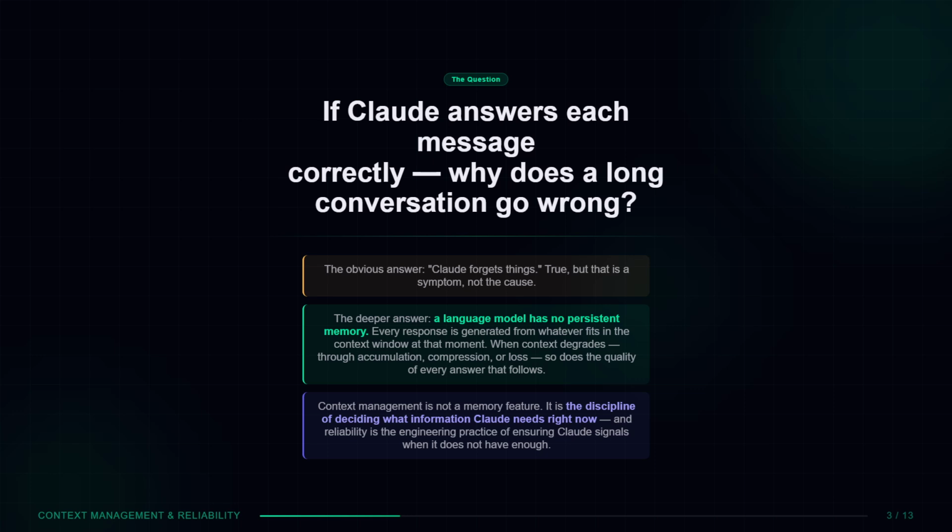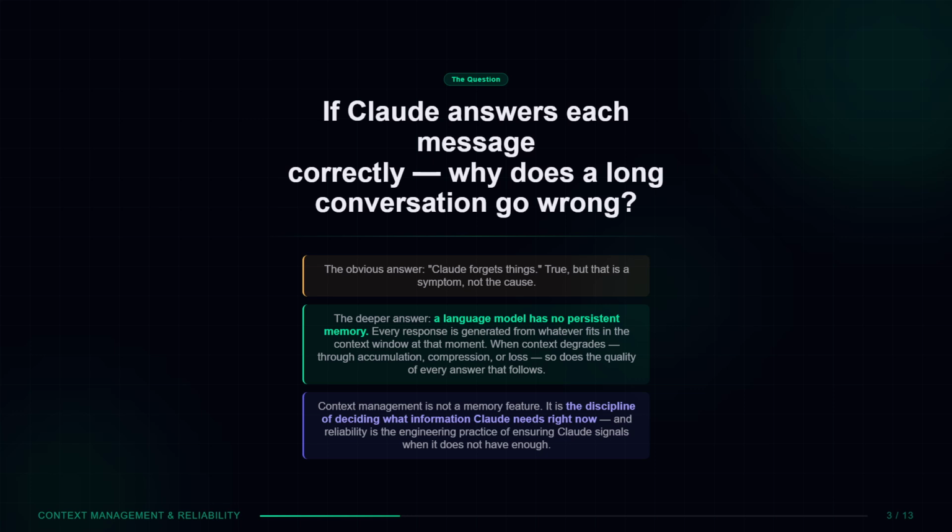Here is a question that trips up even experienced AI practitioners. If Claude answers each individual message correctly, why does a long conversation go wrong? Most people say Claude forgets things. That is true as a symptom, but it completely misses the cause. Claude has no persistent memory. Every response is generated from whatever fits in the context window at that exact moment. When that window degrades through accumulation, poor retrieval, or overflow, every answer that follows degrades with it.